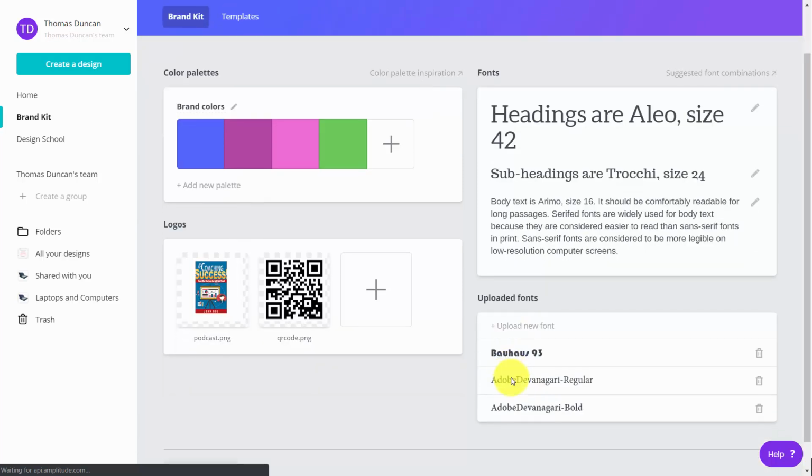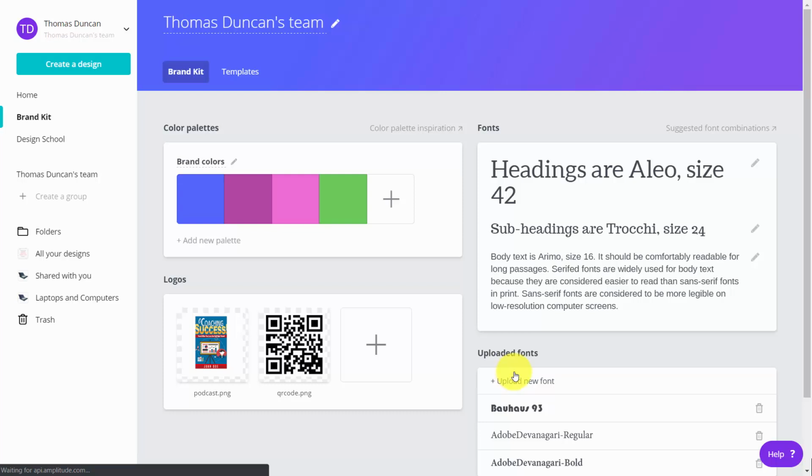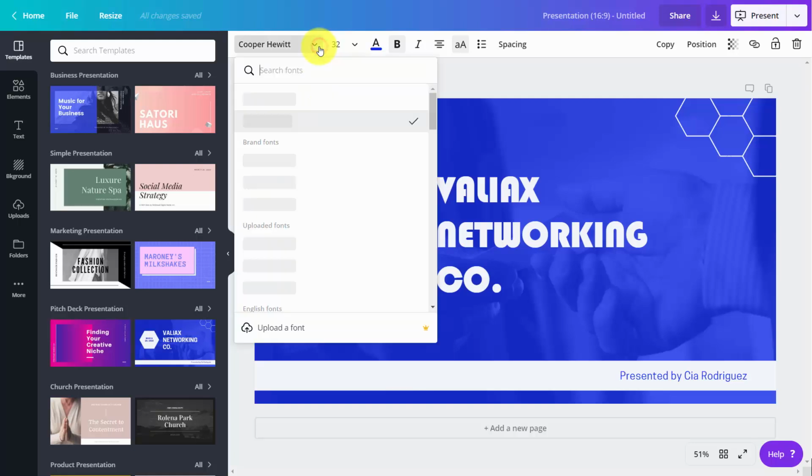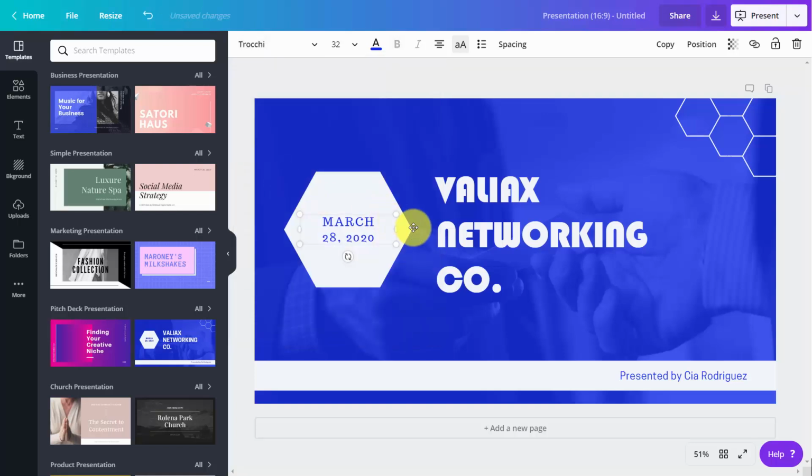Once you have the fonts in your brand kit, what you can then do is you can go back to your design, and then you can begin to alter your font based on the fonts that you have placed into your brand kit. And all you'll need to do then is to go back to your menu. You'll then need to look for your brand fonts, and then you can make the change based on the brand fonts that you have uploaded.